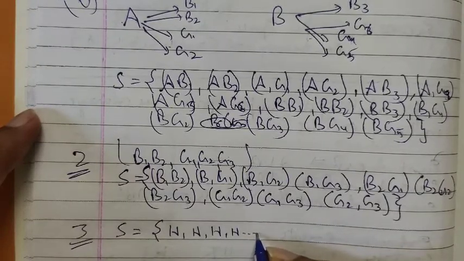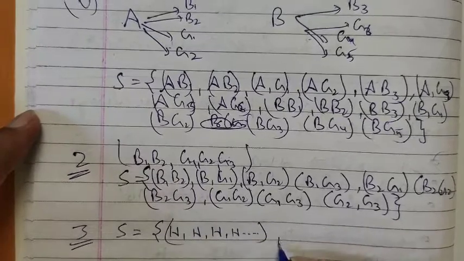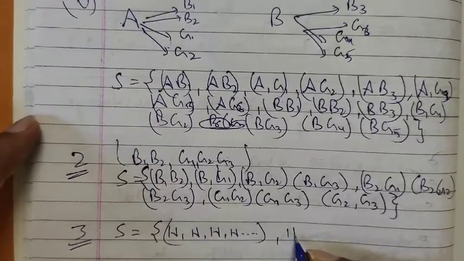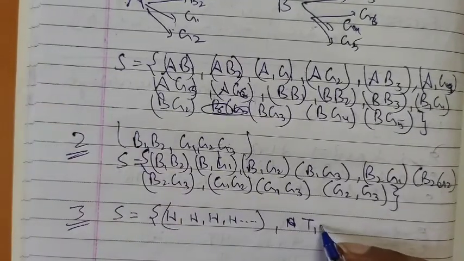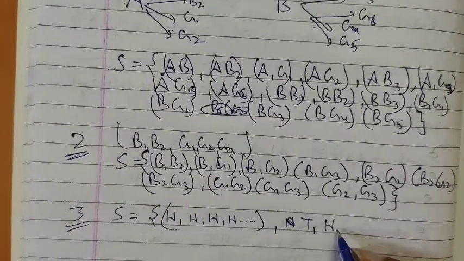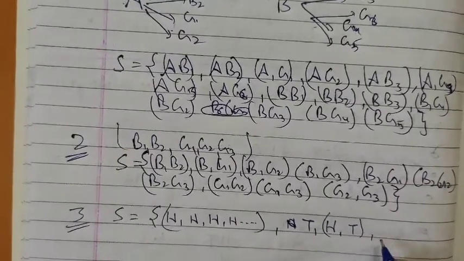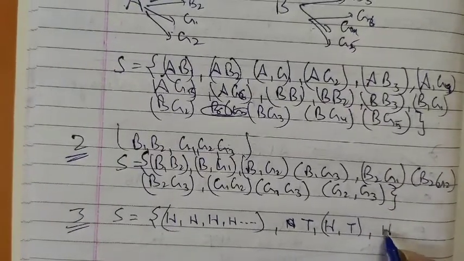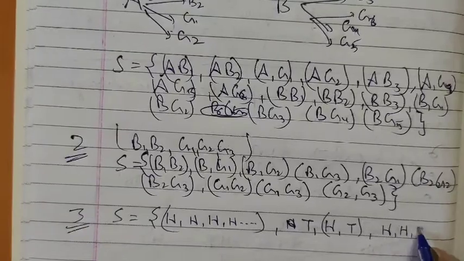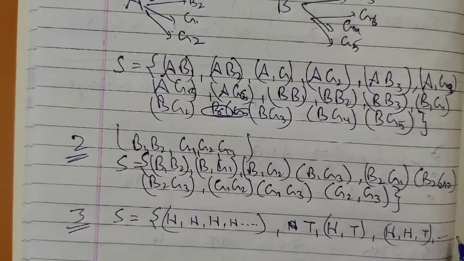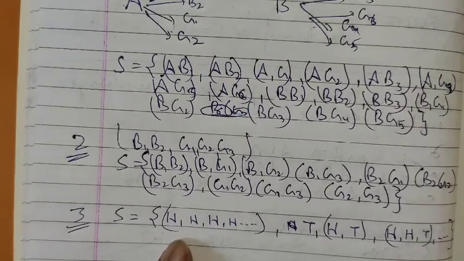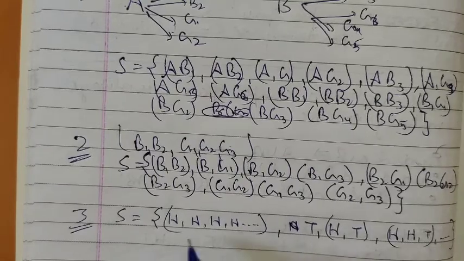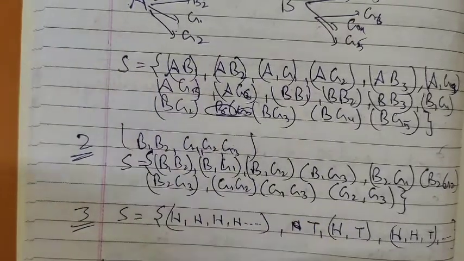If it comes at first attempt, it will stop tossing. We have to stop tossing the coin. If it does not come in first attempt, if it comes in second attempt, if it comes in third attempt, so in this way we are going to take it. Until tail comes, we cannot stop. So these are all the possible sample outcomes, sample space.